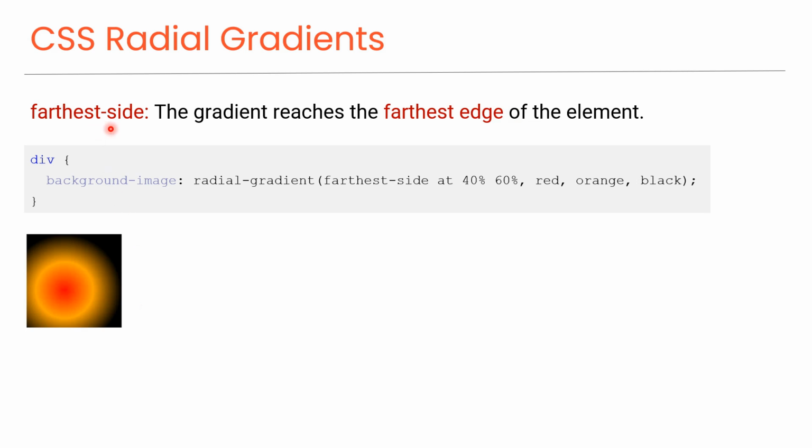Farthest side. The gradient reaches the farthest edge of the element. As you can see in this code, this value sets the center of the gradient at 40% of horizontal width and 60% of vertical height of the HTML element. In this case, the top and right sides are farthest from the center of the gradient. So, the gradient extends to the top and right sides.